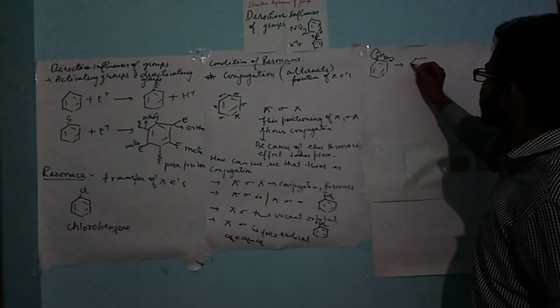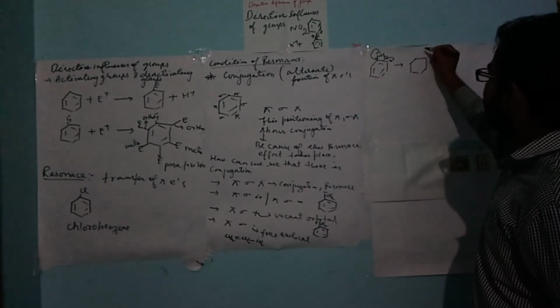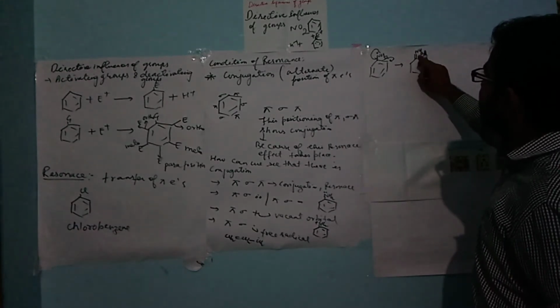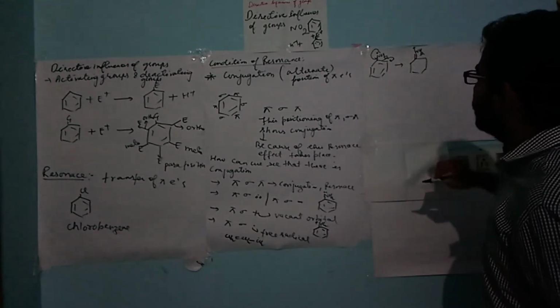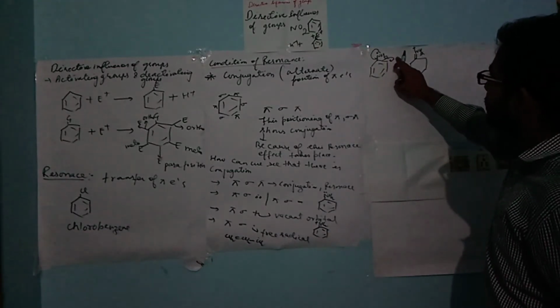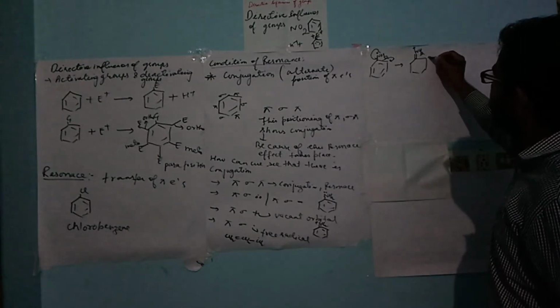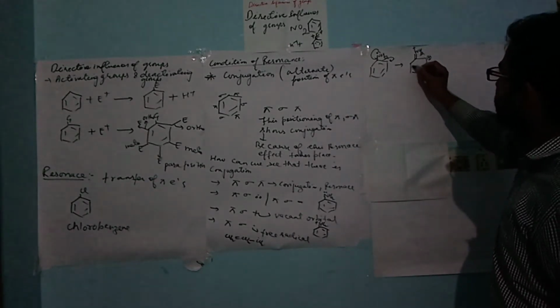What will happen? Here a double bond will come out. If some element gives its lone pair, then a positive charge will come over here. Now the bond is shifted over here. The electron will be shifted over here, so there will be a positive charge. The other parts will remain as such.